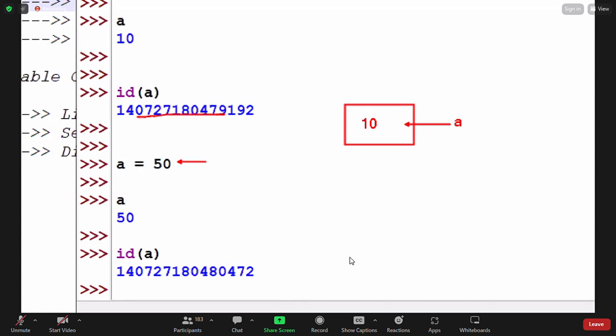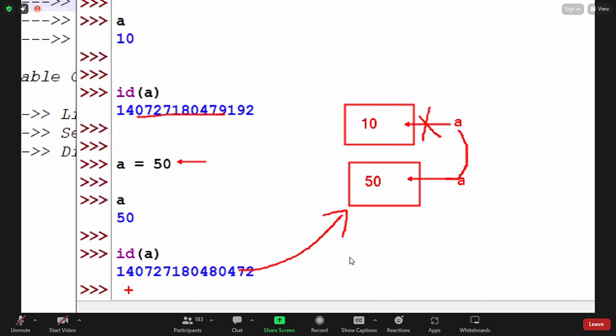Now, coming to here, a new memory is being created, not changed in this memory. The new memory is referenced by the variable a, which means the old one is unreferenced, and the variable a now points to the new reference. Using a, we get the value related to this new memory.